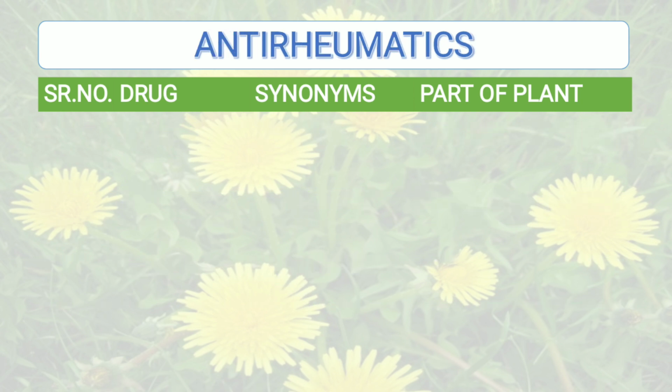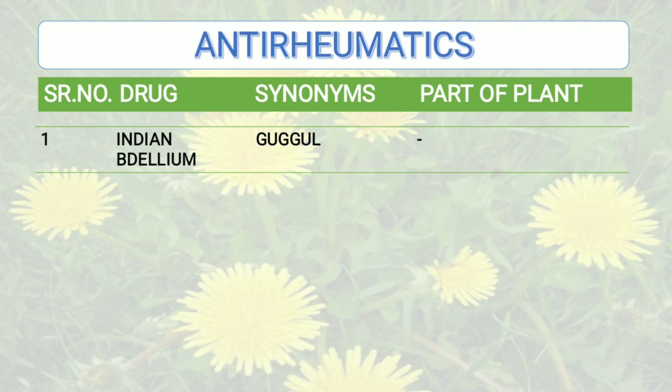Okay, then the next category of drug is antirheumatics. So the drugs which are used in the treatment of rheumatism are called antirheumatic drugs. The first one is Indian Bdellium, and synonym of the drug is Guggul or gum guggul, also scented Bdellium, and part of the plant is not applicable as it is oleo-gum resin.